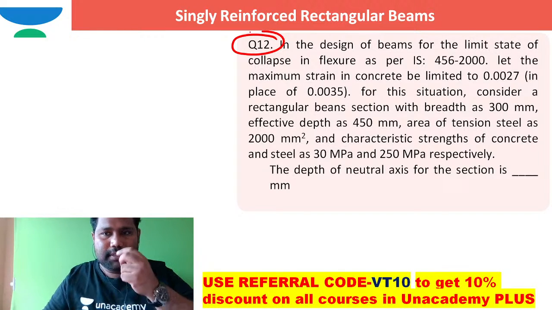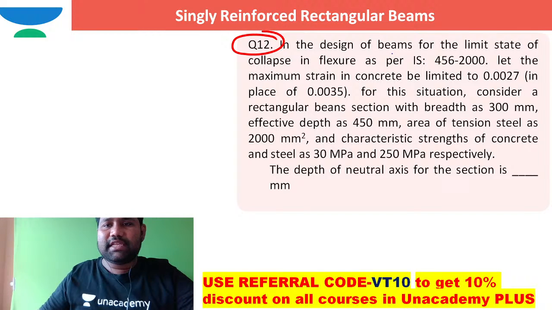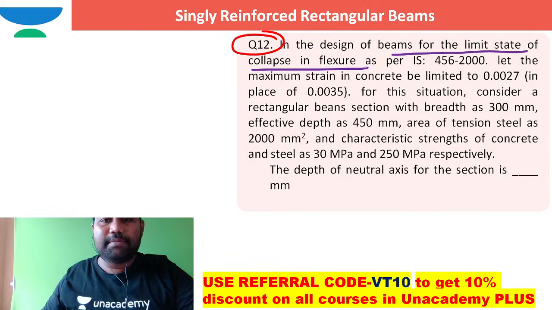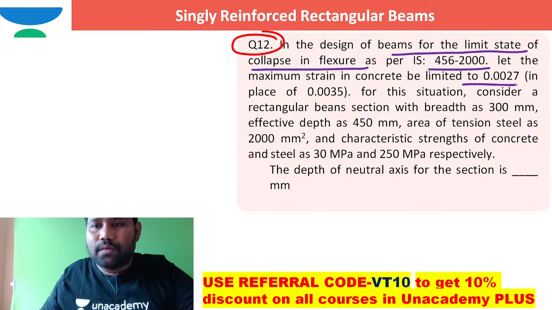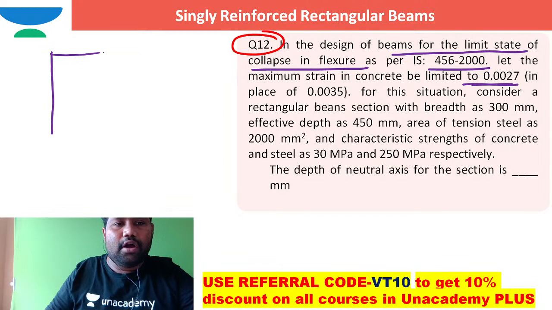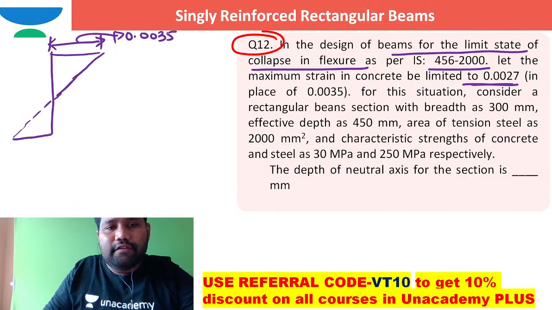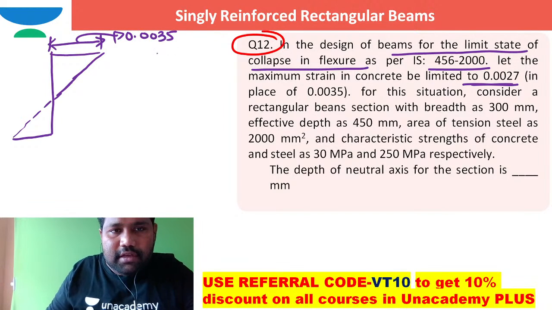In the design of beams for limit state of collapse in flexure as per IS 456, the maximum strain in concrete is limited to what? What is the actual maximum strain in concrete? If I take this as the strain block, limit state of flexure, this maximum strain in concrete is taken as 0.0035. Instead of this, they are asking us to take it as 0.0027.